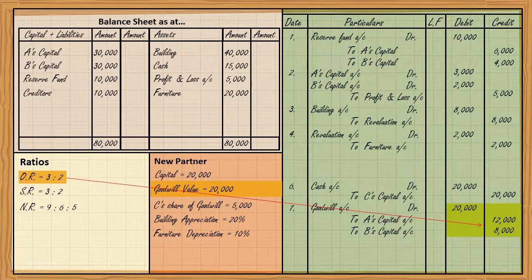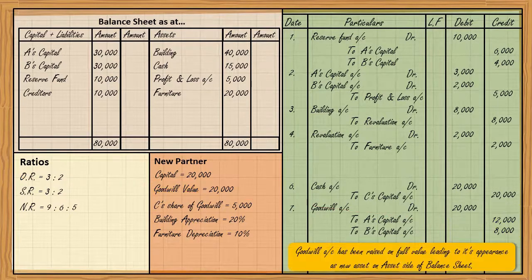It means goodwill account will appear in the balance sheet on the asset side as a new asset. So in this situation, you are not supposed to pass adjustment entry for goodwill, because adjustment entry for goodwill is passed when the new partner brings cash for goodwill and the new partner is debited and the old partners are credited. It is not an adjustment entry.